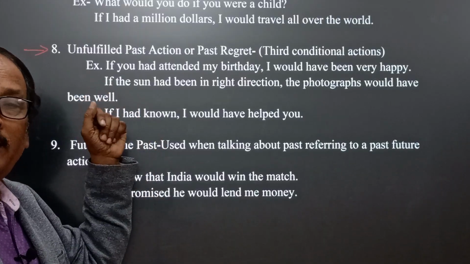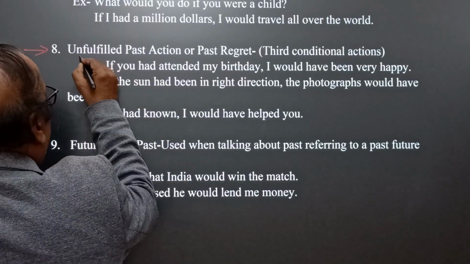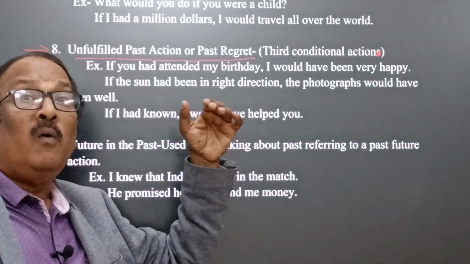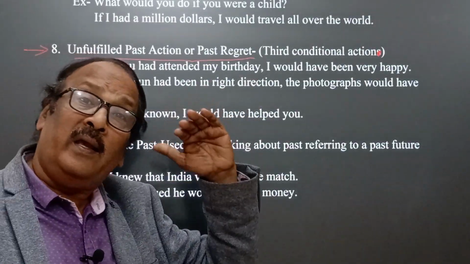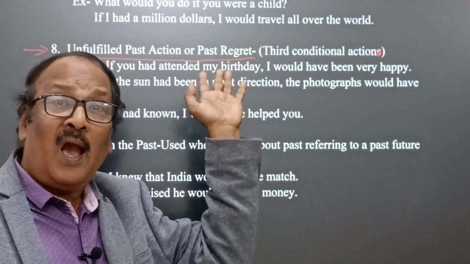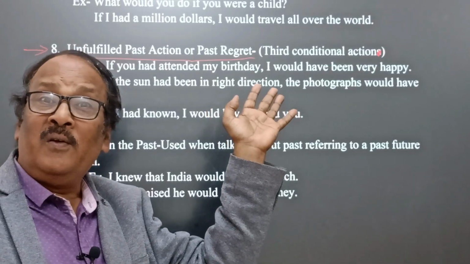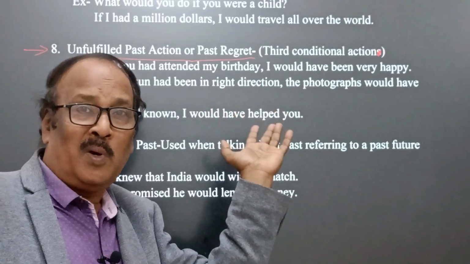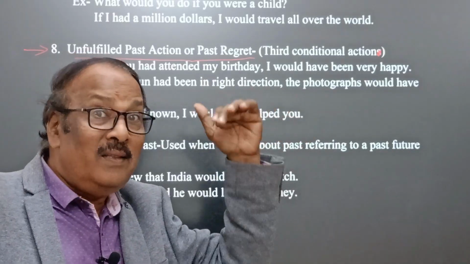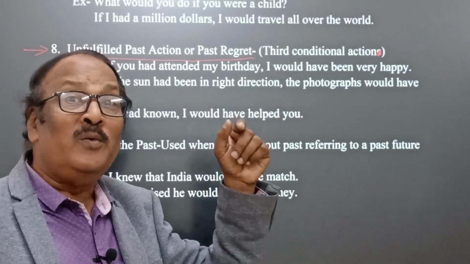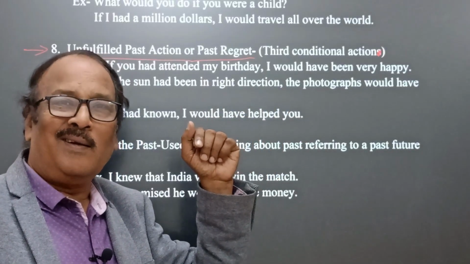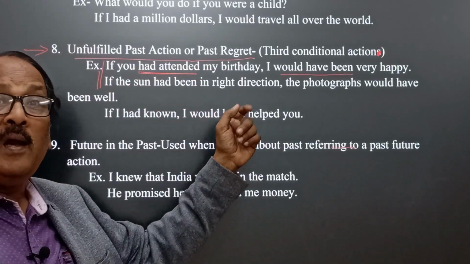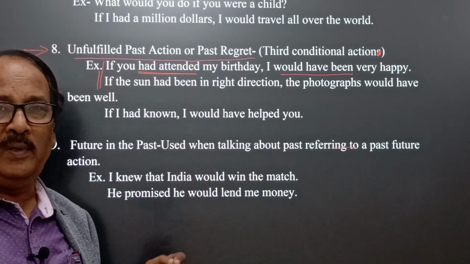Come to the point 8. Unfulfilled past action or past regret. Remember, whenever we regret for any action that was not possible on our part to perform in past, in that case we use third type of conditional clause. Okay, if you had attended my birthday, I would have been very happy.